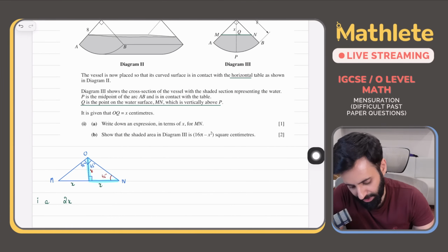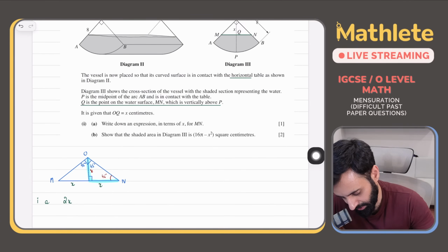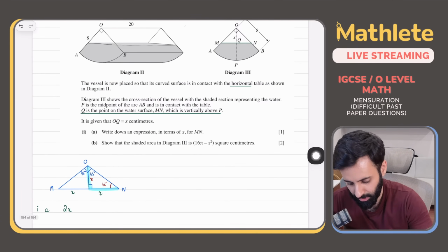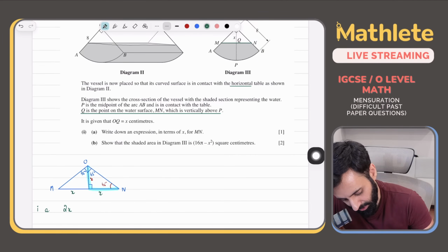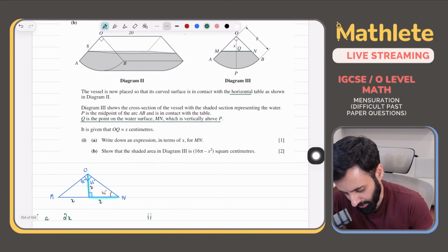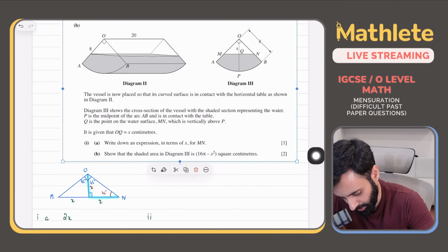Okay, now show that the shaded area in diagram 3 is 16 pi minus x square. How will I calculate the shaded area in diagram 3? Here's what we're going to do. The shaded area in diagram 3 will be equal to this.